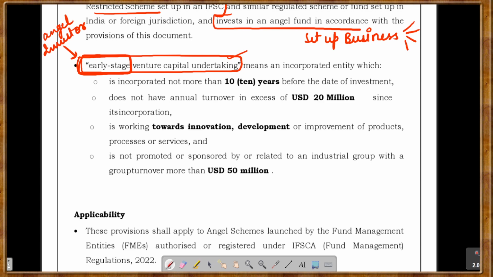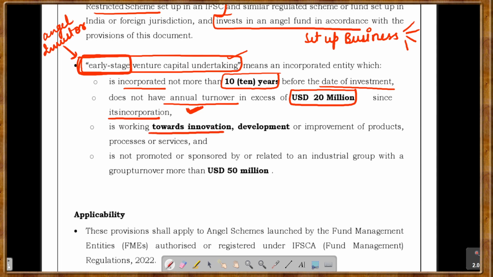Now, what should be the features of this kind of early stage venture capital undertaking? It is incorporated not more than 10 years before the date of investment, so it should not be older than 10 years. It should not have an annual turnover in excess of $20 million in any year since incorporation.